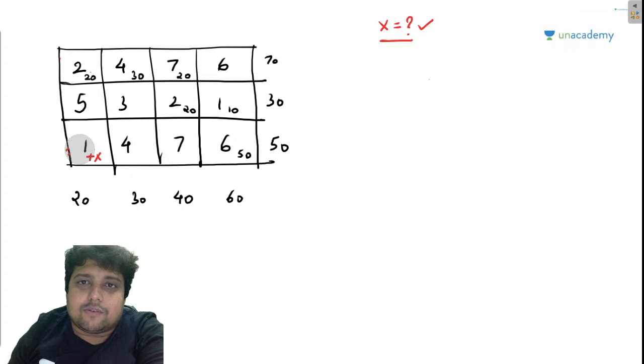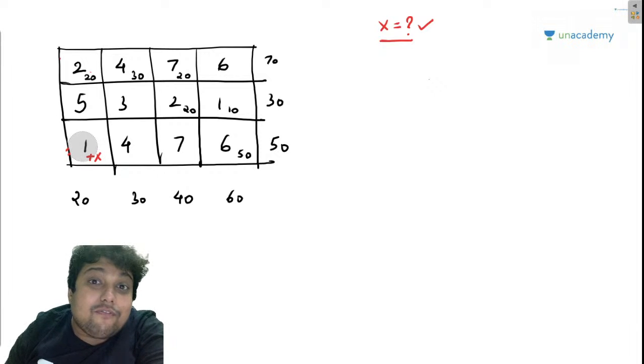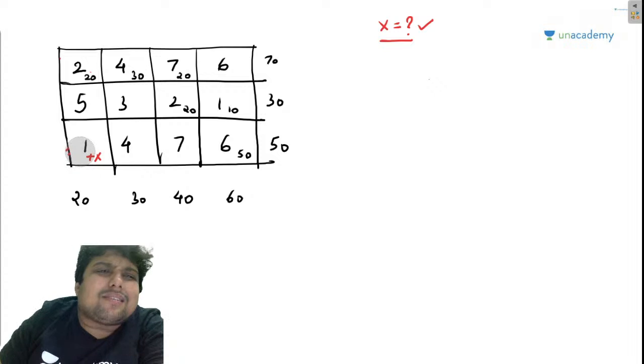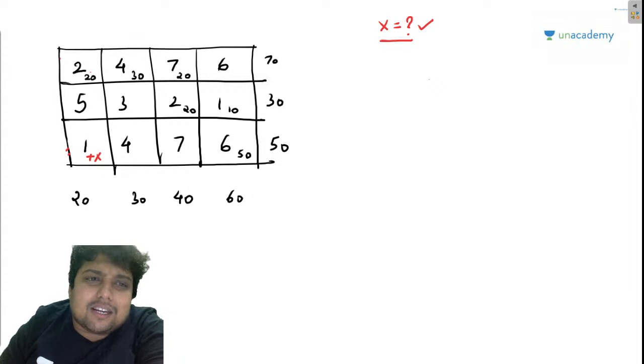So remember, if you want to start from here and return to this position, the MODI method, or modified distribution method, says that you have to form a loop, and every corner of that loop should have an allocated position.